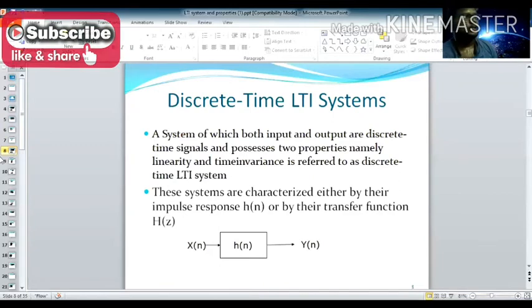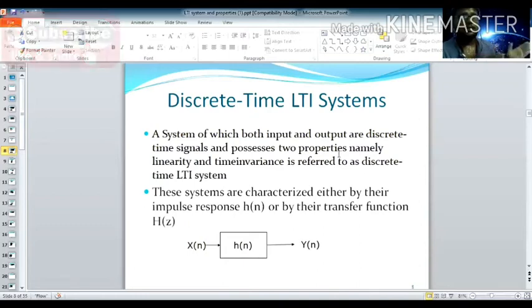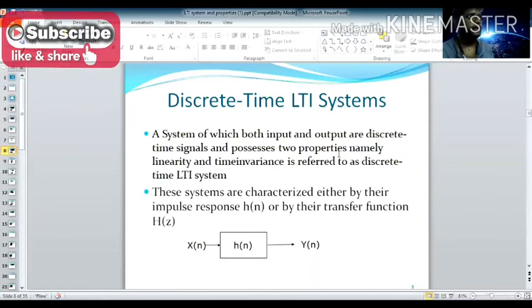Look at this definition. It is a system of which both input and output are discrete time signals, and it possesses two properties. In the continuous case the input and output were continuous time, but now they are discrete time. Here also it obeys the two properties, linearity as well as time invariance. If it obeys these two properties, we call it a discrete time LTI system.